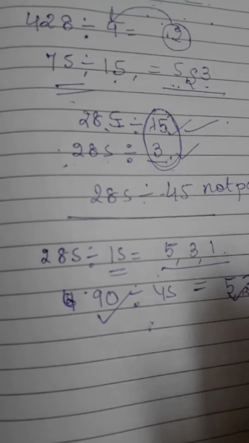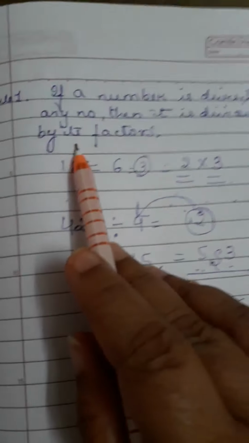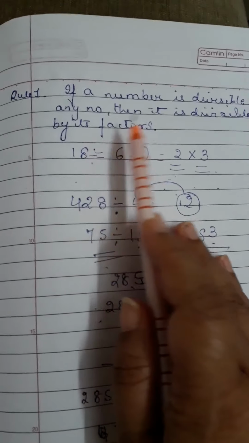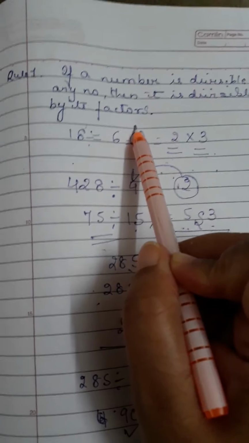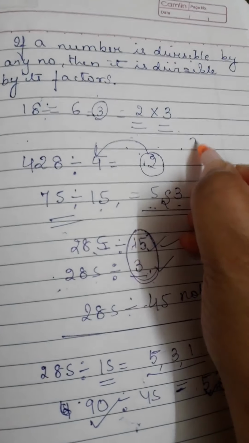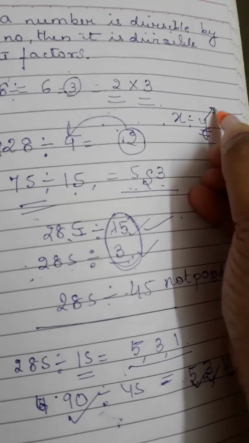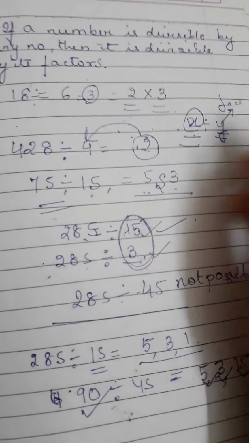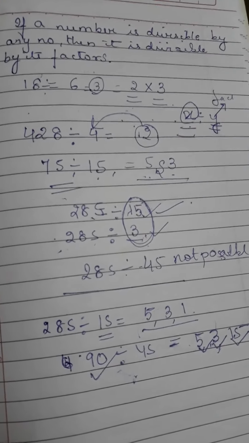Just remember this. So in a nutshell, once again I'll say, if a number is divisible by any other number, then it is surely divisible by its factors, right? If any number x is divisible by y, then whatever the factors of y are will also divide x, but vice versa is not always correct. It is only correct in case of co-primes.